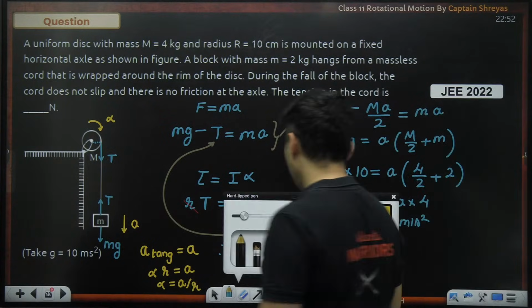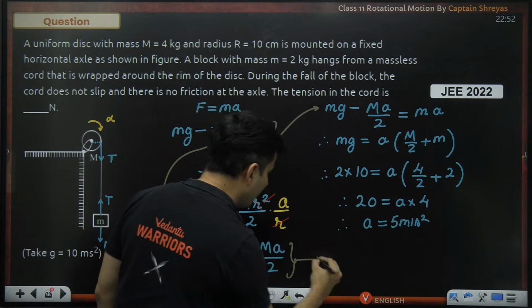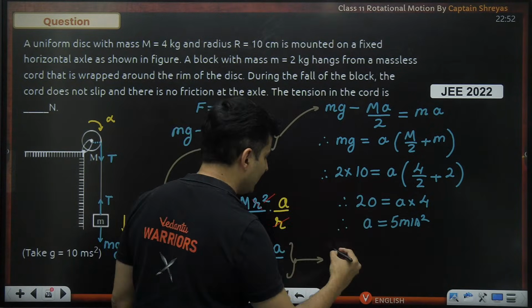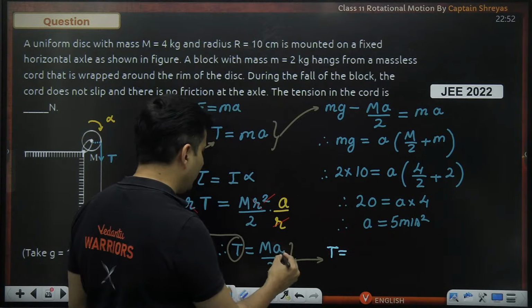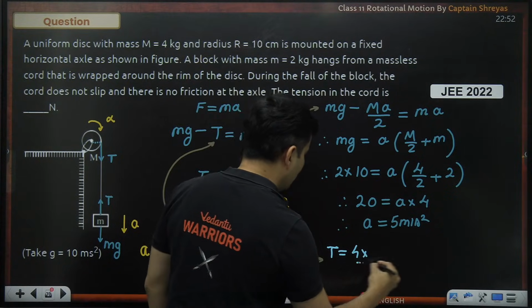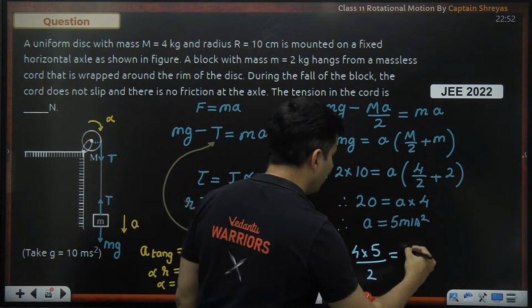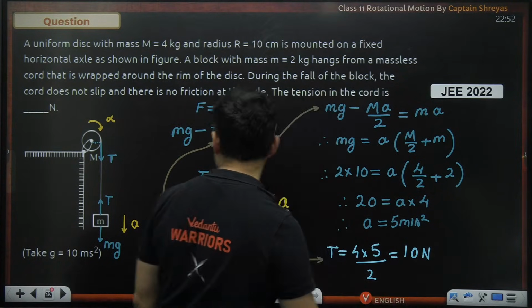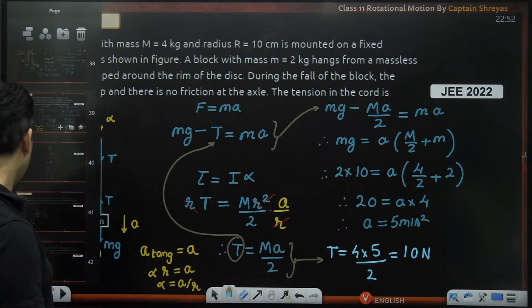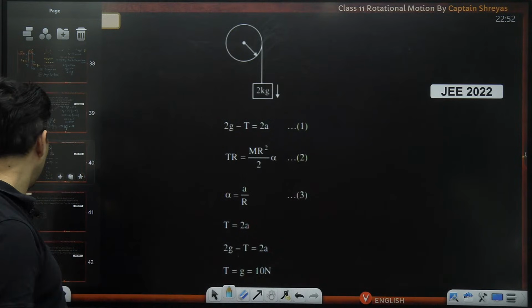But that's not what I want. I want the value of tension. So use this equation and see what exactly do you get the value of the tension as. Tension is capital MA by 2. Capital M is 4 kilos divided by 2. A, we just got it as 5. 4 5s are 20. 20 by 2 is 10. So 10 Newton will be the answer. Yeah. So basically 10 Newton. Yes, 10 Newton is the answer.